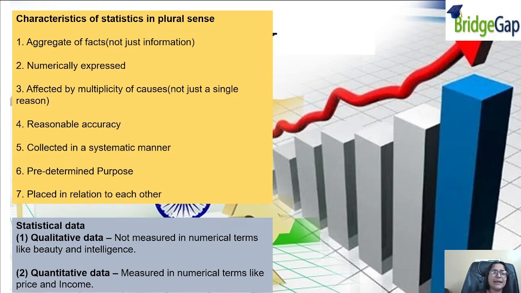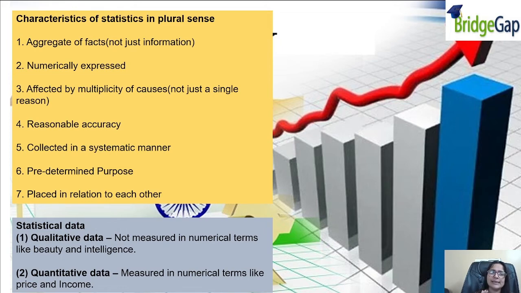It is affected by multiplicity of causes. For example, if there is an increase in the price of a certain product, there is not only one reason for that. There can be many reasons. Maybe the raw material for the same product has increased. Maybe the demand has increased, which has caused a hike in prices. Maybe the supply has reduced, which has caused a hike in the prices.